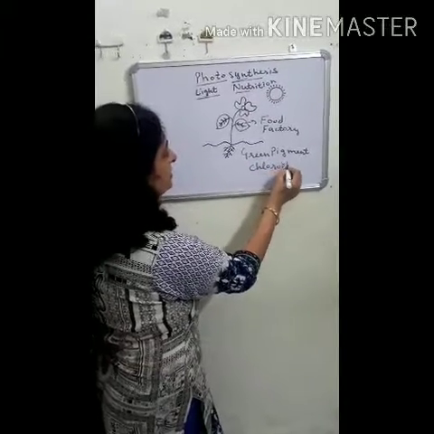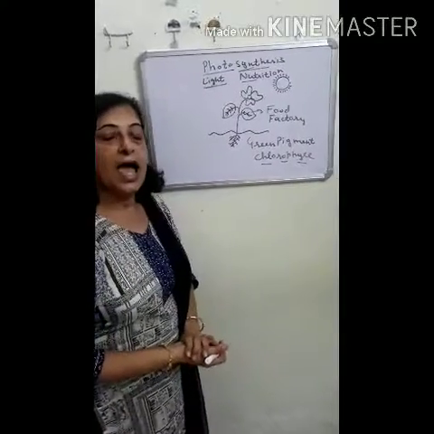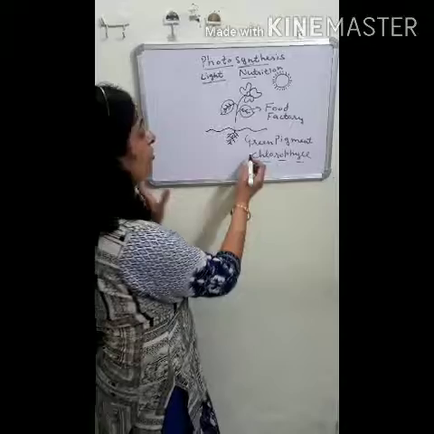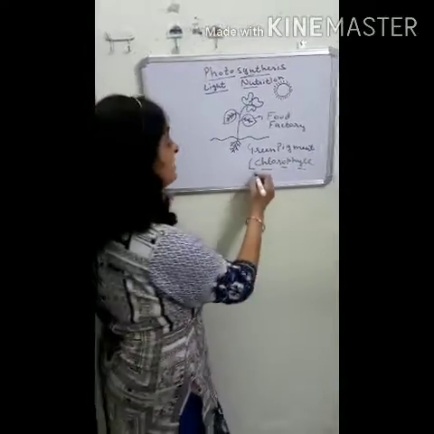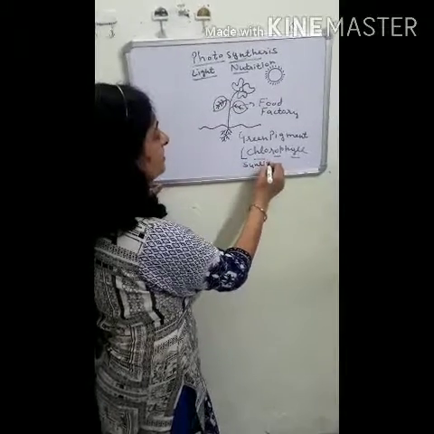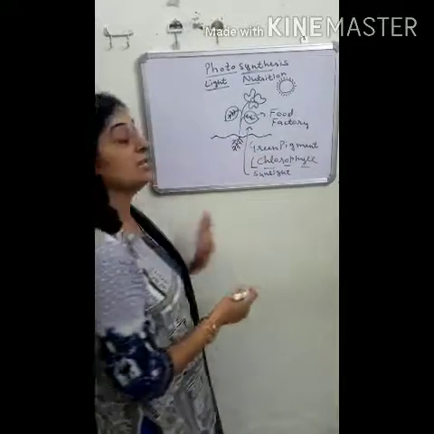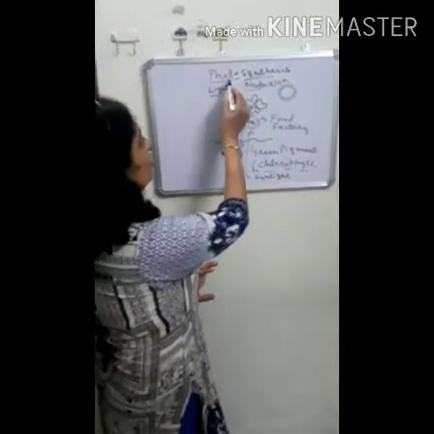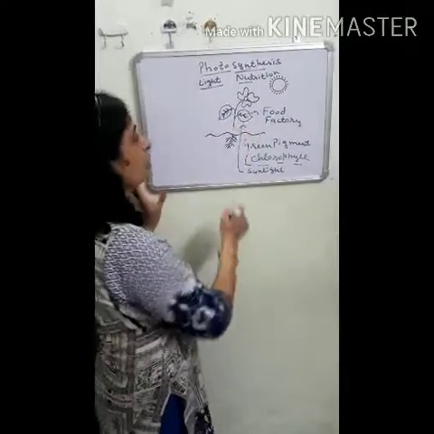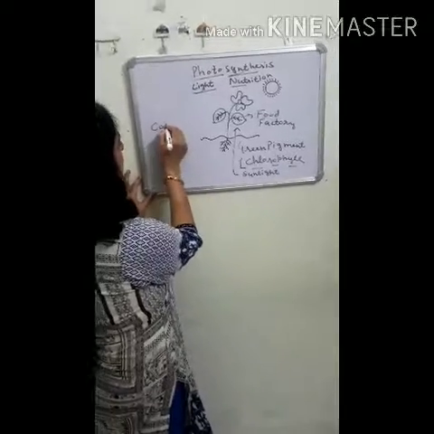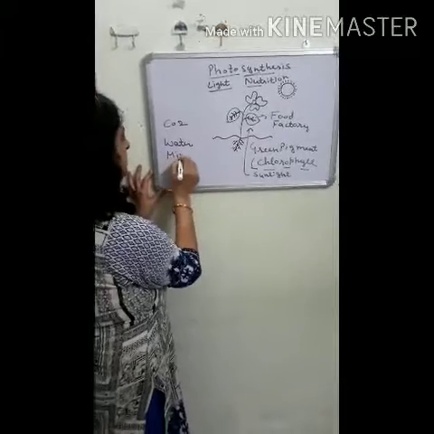The main function of this chlorophyll is to trap the sunlight, and this sunlight is used by the green leaves for the process of photosynthesis. Along with sunlight, leaves also need carbon dioxide, water and minerals.